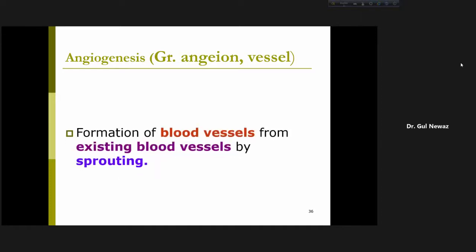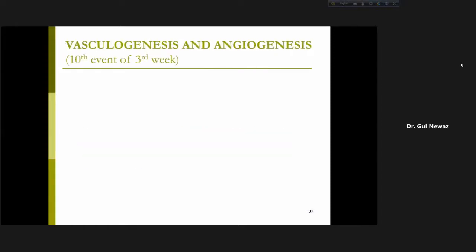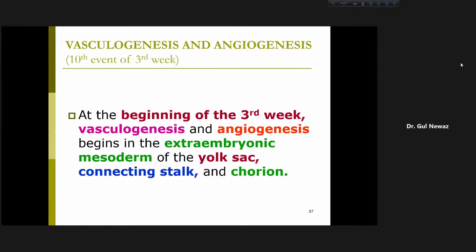So formation of blood vessels from existing blood vessels by sprouting, like the branches of trees. So there is already a blood vessel, and when there is sprouting, this is called angiogenesis.